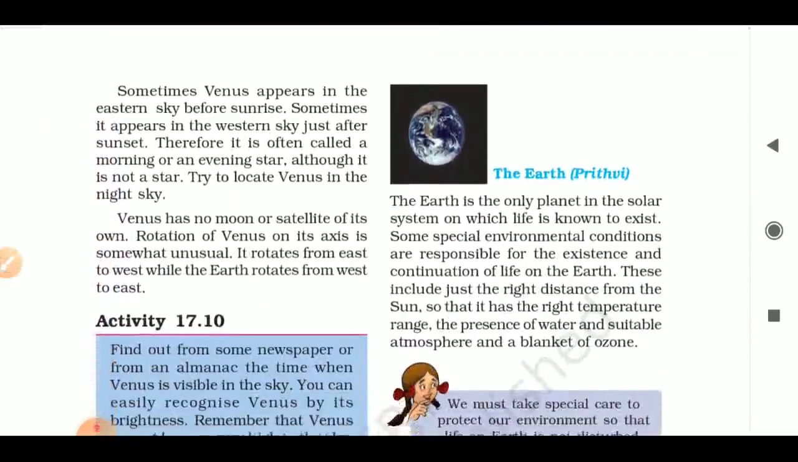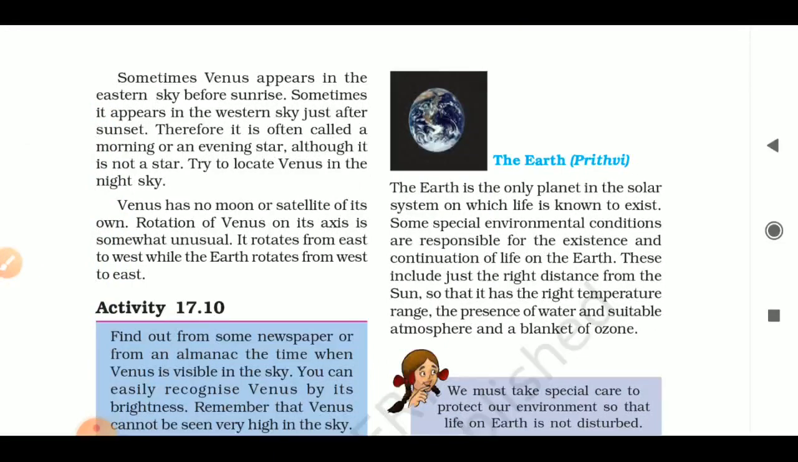Sometimes Venus appears in the eastern sky before sunrise, and sometimes it appears in the western sky just after sunset. If you wake up early in the morning before sunrise, you can locate it in the east. And if you are looking in the evening, you can locate it in the west.